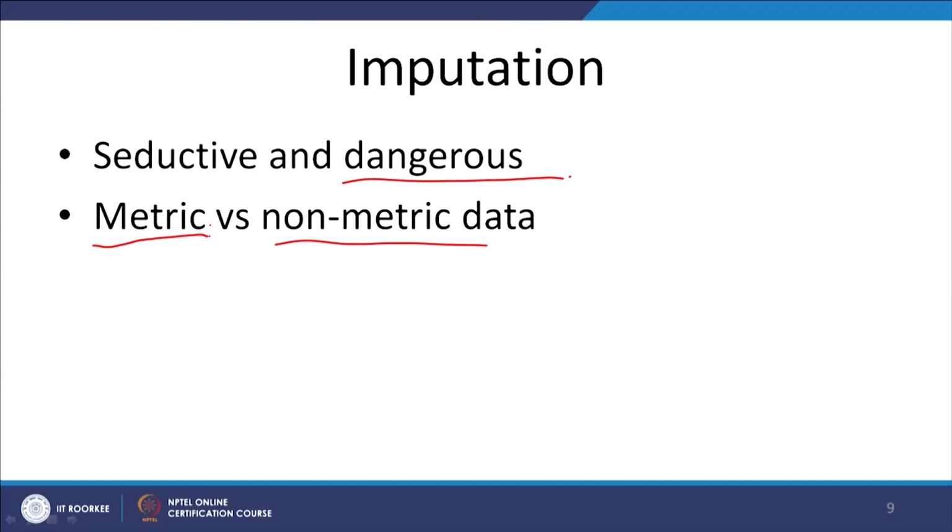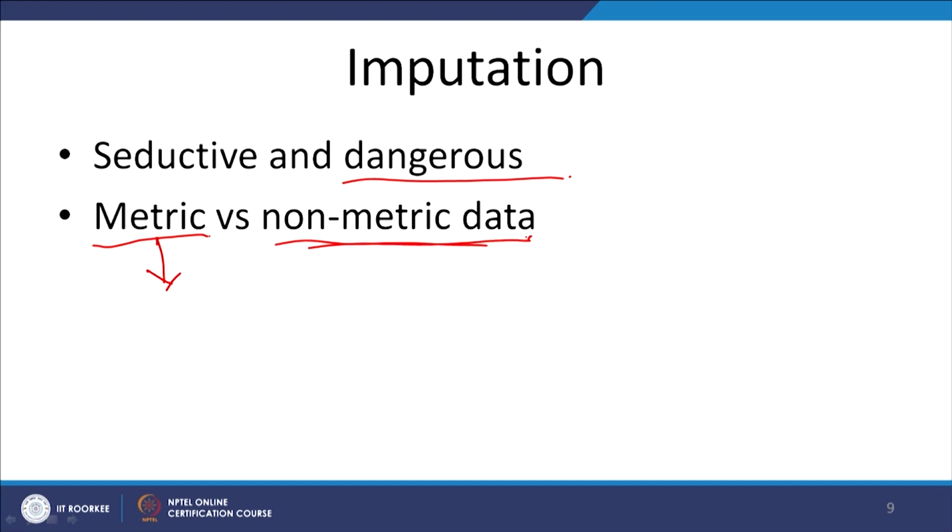Okay. The second thing is metric versus non-metric data. Naturally, when the data is metric, that means let us say an interval scale or a ratio scale, a continuous scale, so when the data is measured in a metric scale, then okay, fine, you can go for a missing data approach.